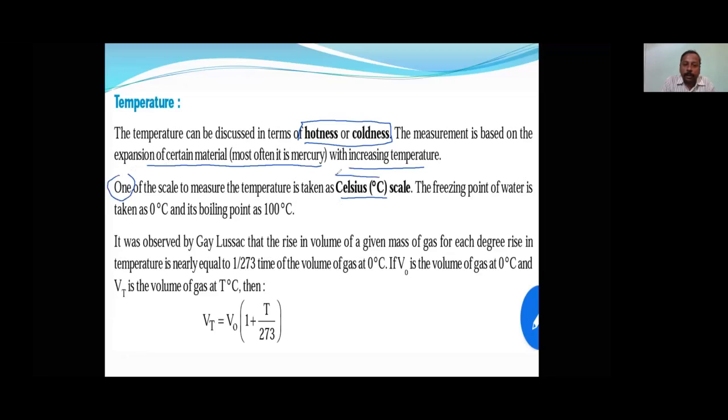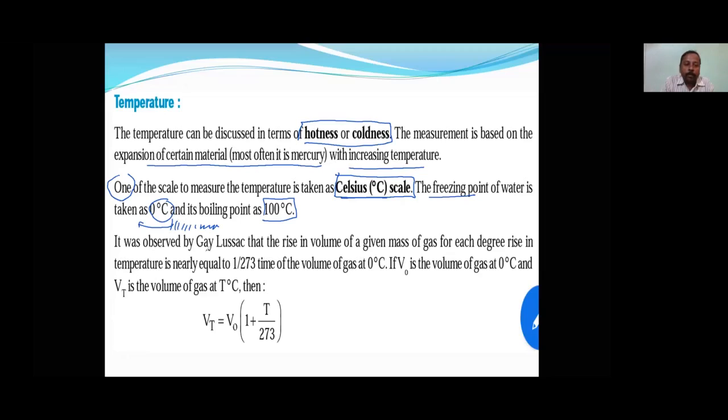The Celsius scale depends on water. The freezing point of water is taken as 0 and the boiling point of water is taken as 100. These values are divided into 100 equal parts, and each part is called a degree Celsius.